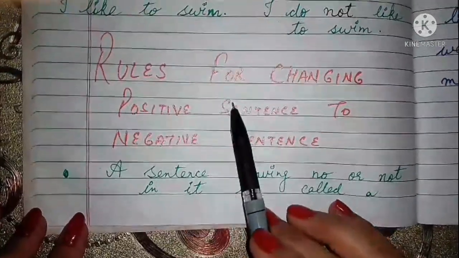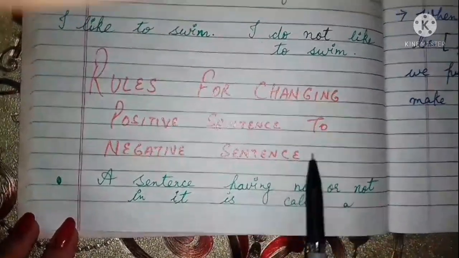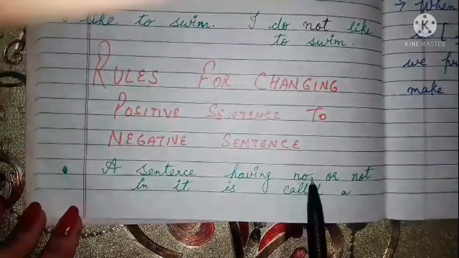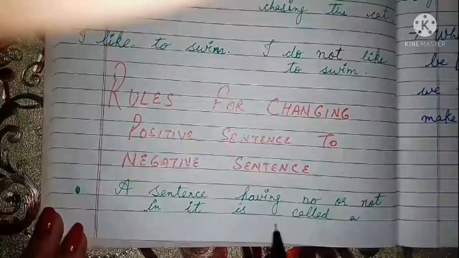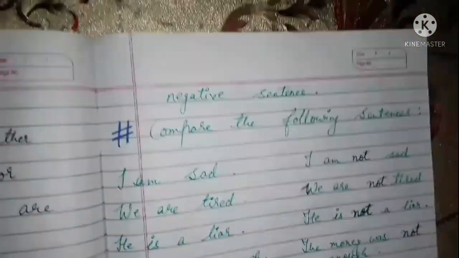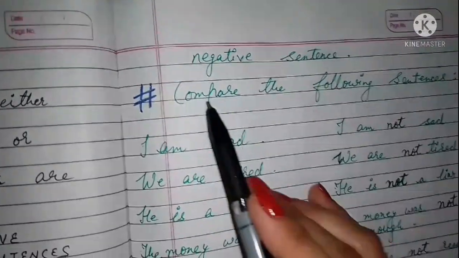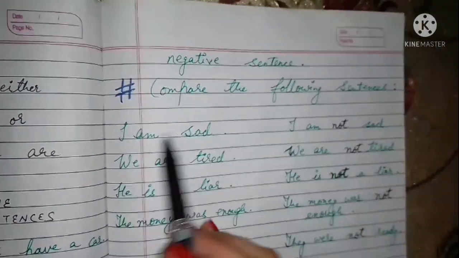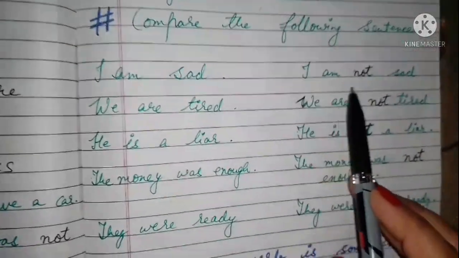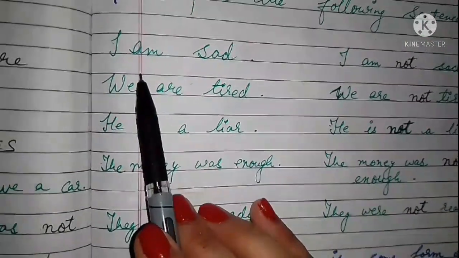Rules for changing positive sentences to negative sentences. A sentence having no or not in it is called a negative sentence. For example, I am sad.